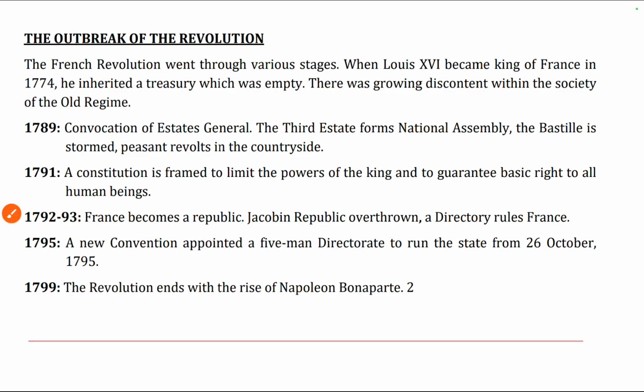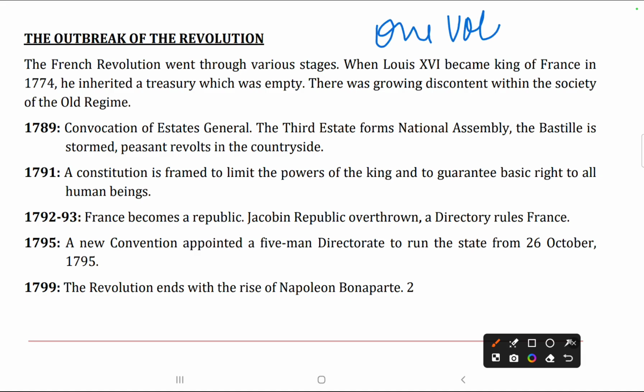This is also an important point, that one vote was given to one estate, and this was unfair, as the first and second estates were happy, as they did not have to pay taxes, and the third estate was just born for taxes. That is why the third estate demanded one vote per head.